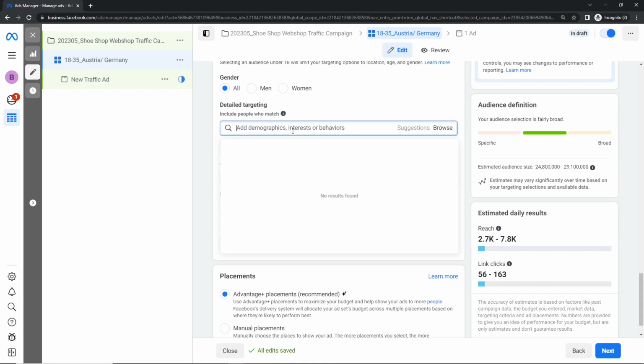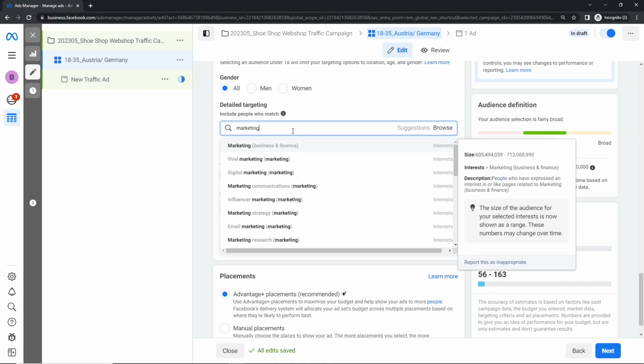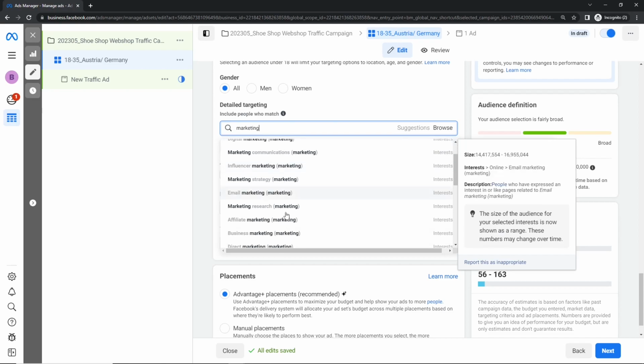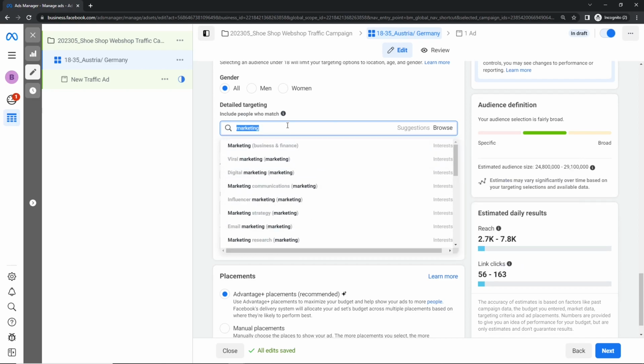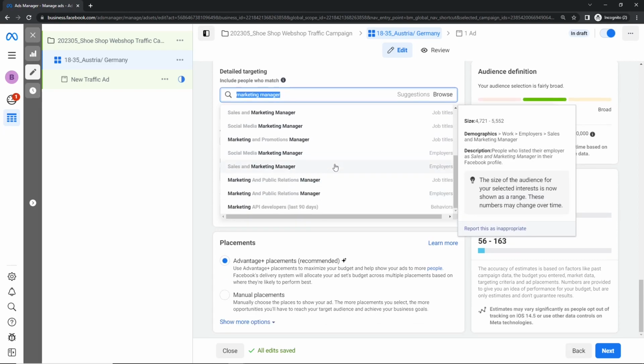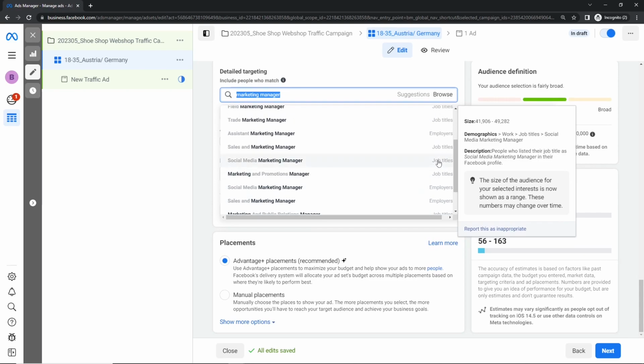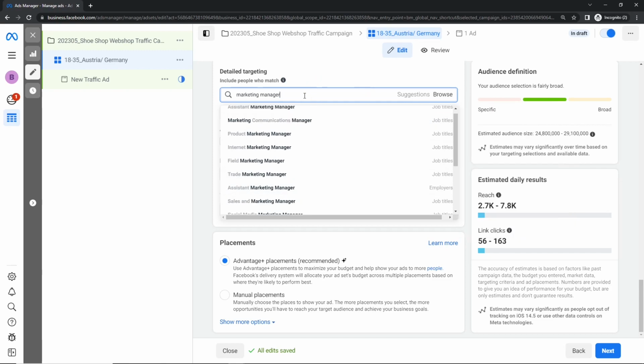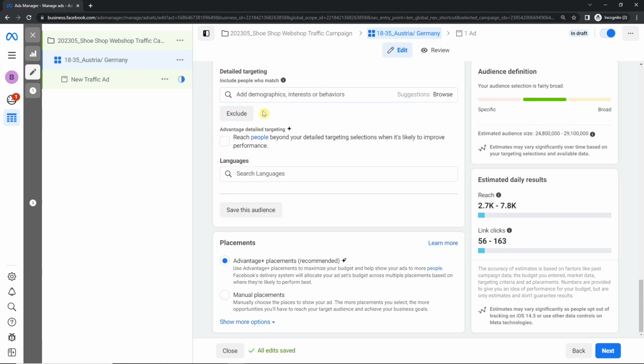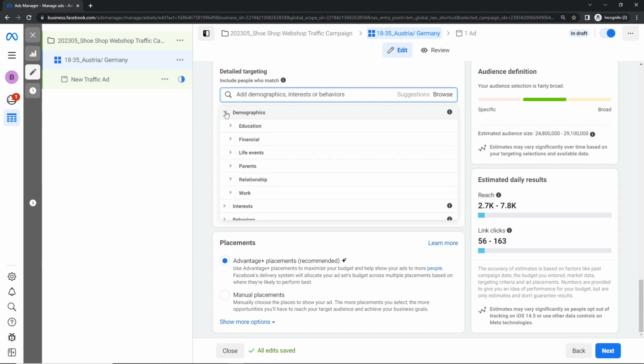Then I would need, because we have a lot of them here, a lot of different titles with the same meaning, I would need to add all of them. Marketing manager. I would now click on all of them because they are nearly the same. So every job title I see here on the right side, I would add, because otherwise the audience is too small if I only input social media marketing manager. Okay, so this is number 1, demographics.